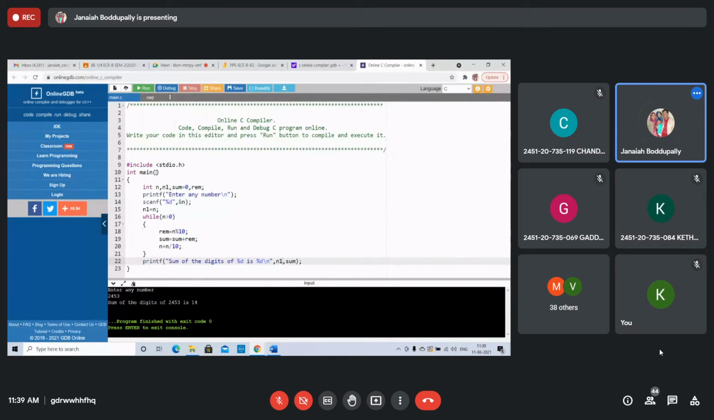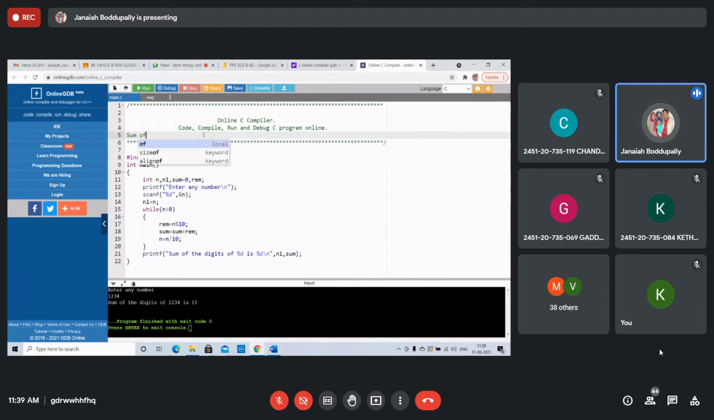Right? Sum of the squares also you can do the same way. Enter any number: 1, 2, 3, 4. Right? Sum of the digits is 10. Sum of the squares, correct.